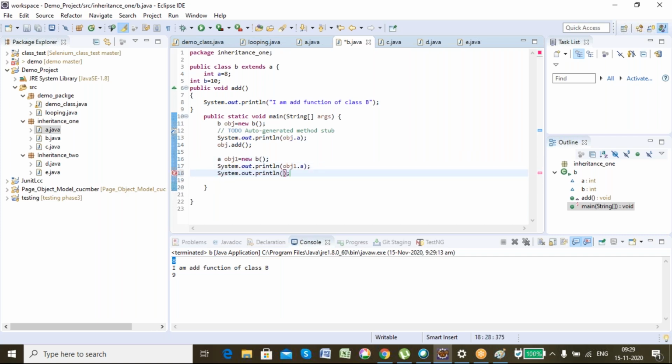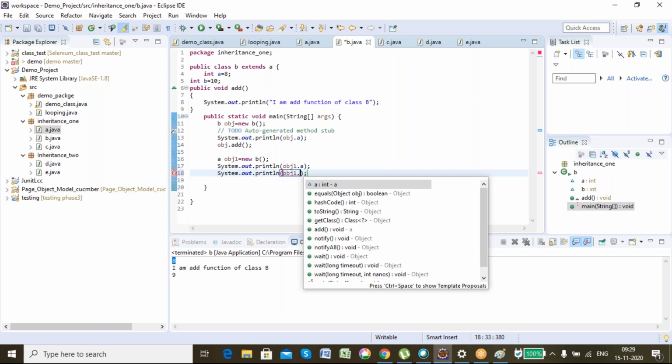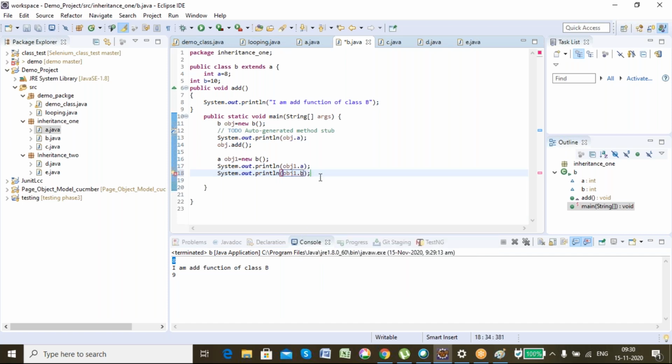Guys, got it? This is a very important concept from interview point of view. Each and every concept I will tell today is very important from interview point of view. See, but using the particular object of that parent class which I have created, I cannot call the members of the child class. I can only call the member of the parent class. Okay, got my point?